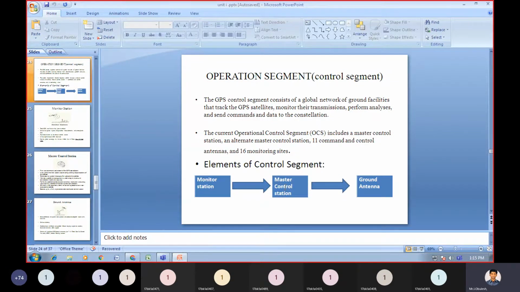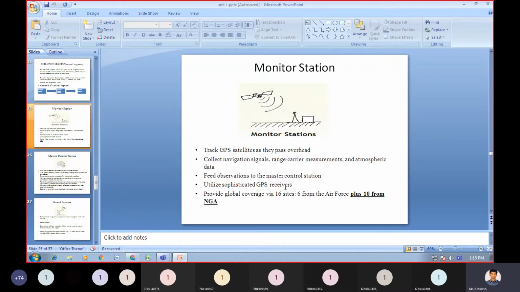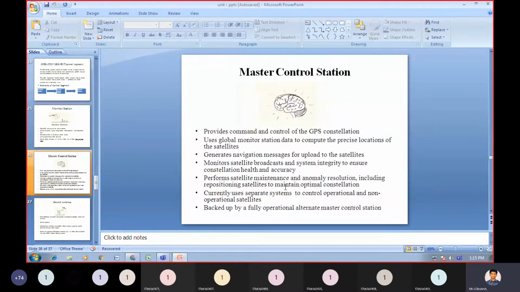Okay, if you draw the elements of control segment like this, then you need to explain separately the monitoring station diagram like this, and you need to write at least 5 main points from the monitoring station. After that, you need to draw the master control station with diagram with proper explanation also.